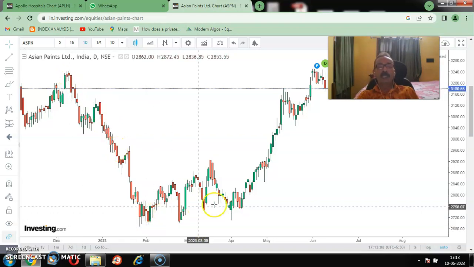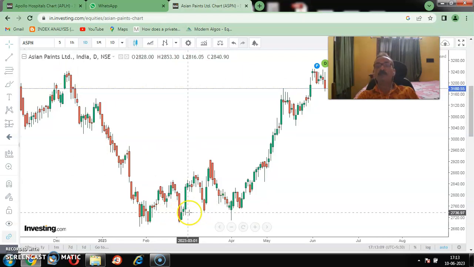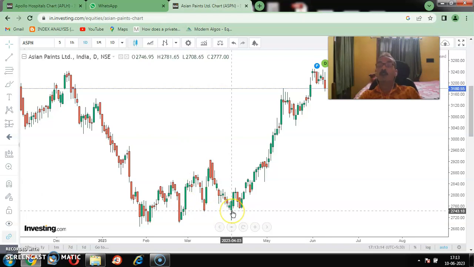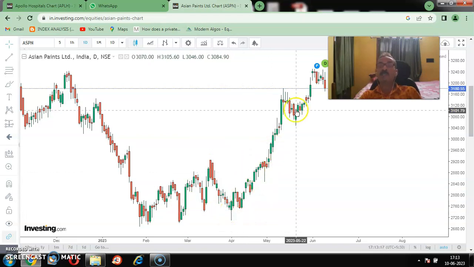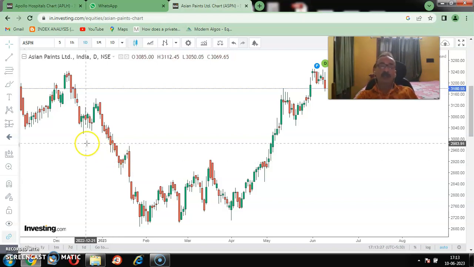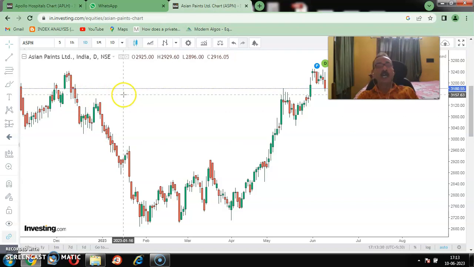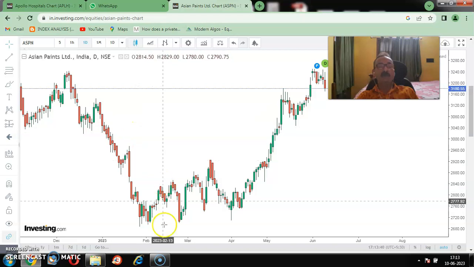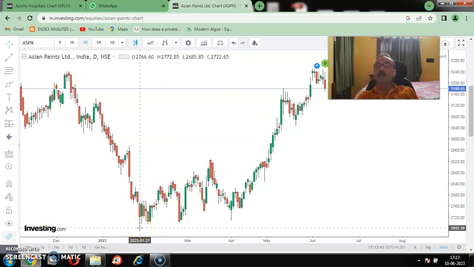Then you saw a little bit of a range bound market. Range bound means a little bit up, then down, a little bit up, then down. From here we got the trend reversal, and again an uptrend has started. Now let me show how Fibonacci retracement works during the downtrend. What I have to do is find the high point, the top of the downtrend, and the bottom point of the downtrend.